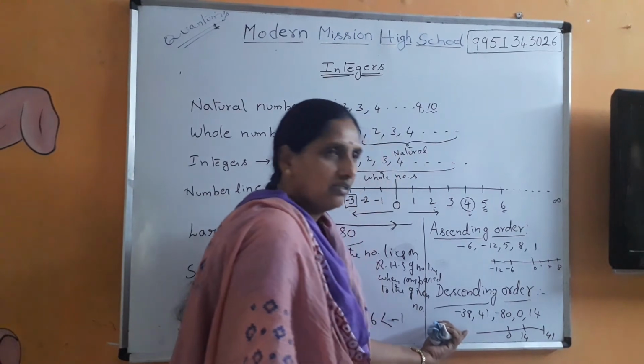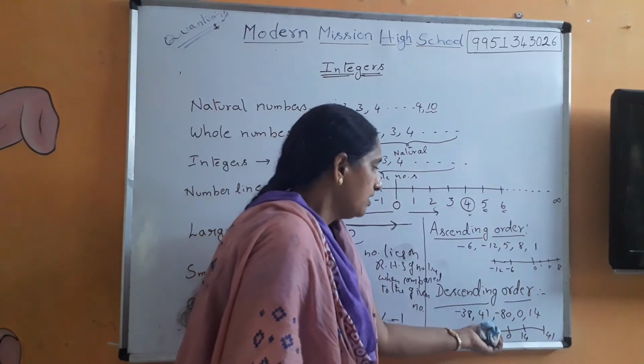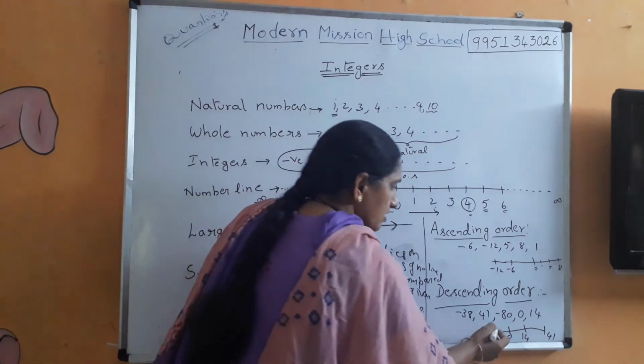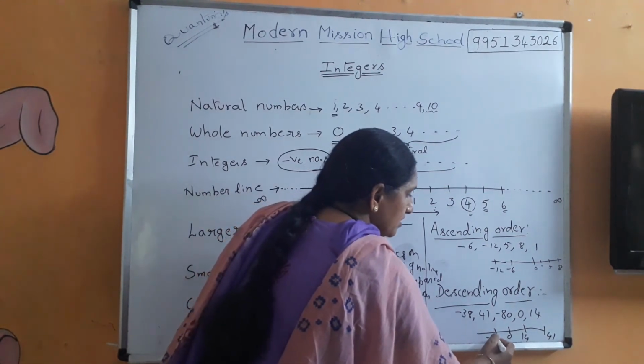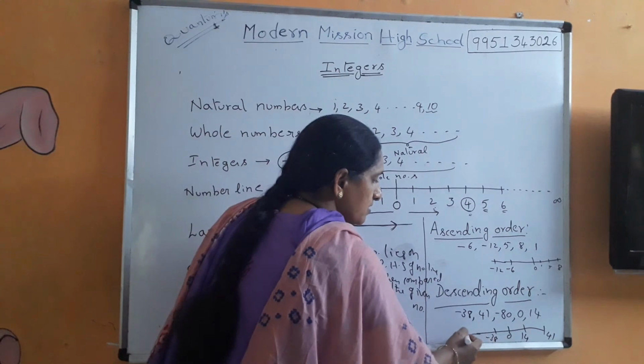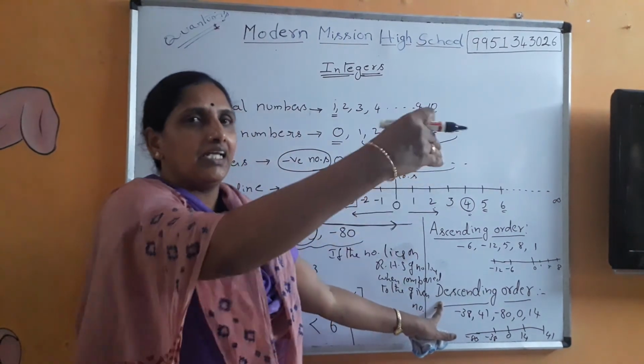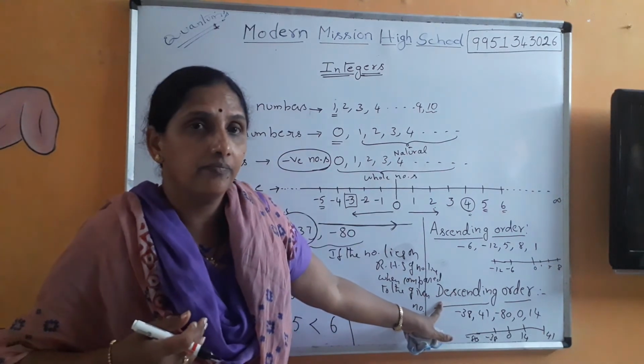Now on this side. What are the numbers on the negative side? You have minus 38, minus 80. Which comes first? Again minus 38, which is here. And then comes minus 80. What we want? Which order? Descending. That means decreasing order.